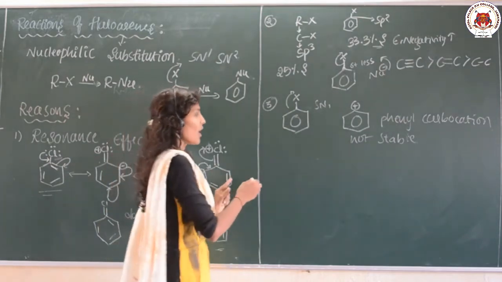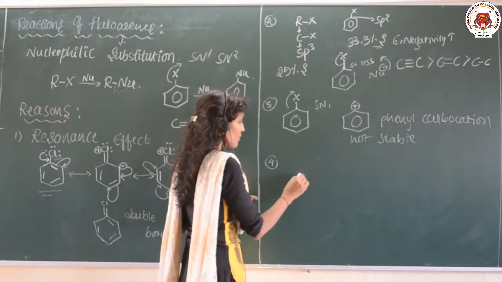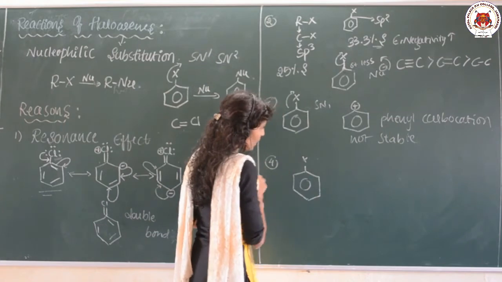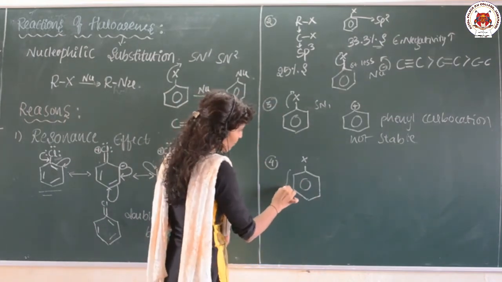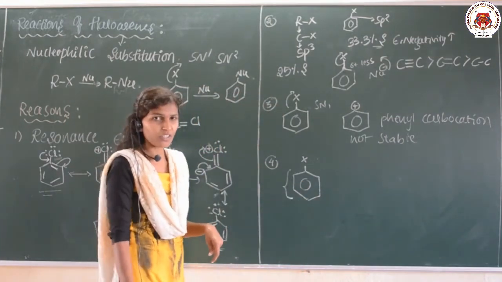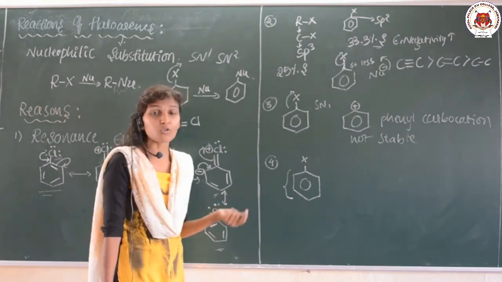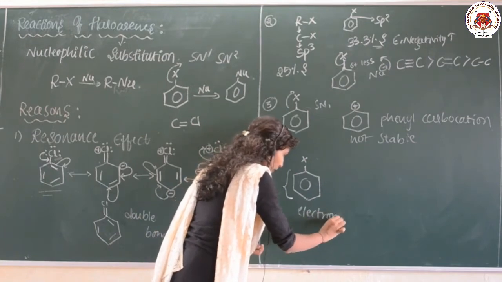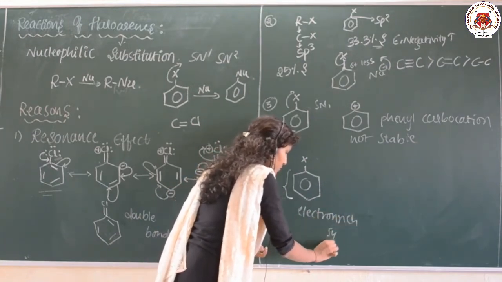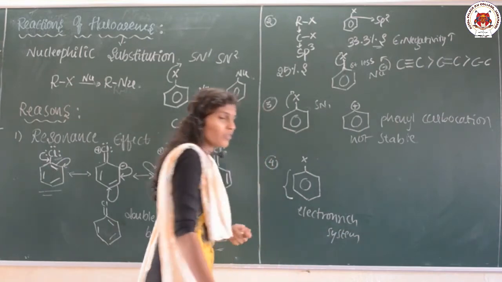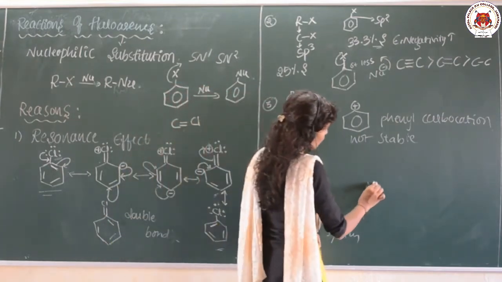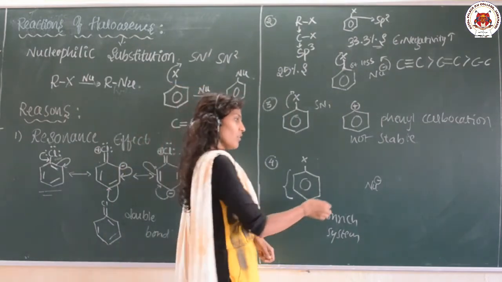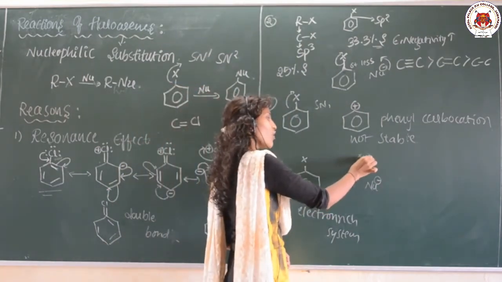The last reason is this: let us look at the haloarene. It consists of the benzene ring, and the benzene ring is an electron rich system. The nucleophile is also electron rich, which means it wants the delta plus, not the delta minus.